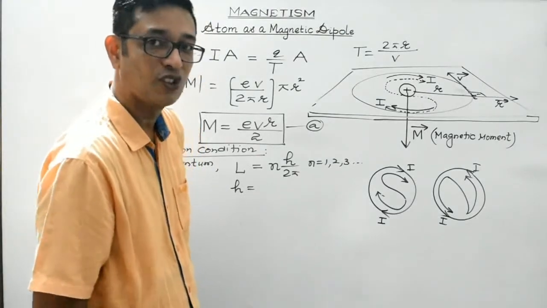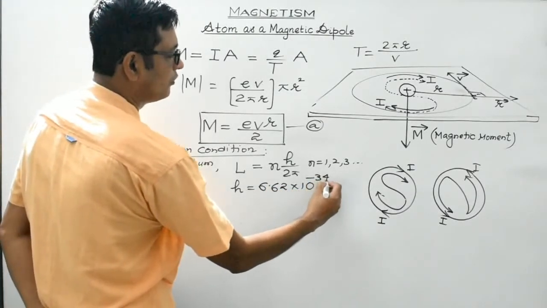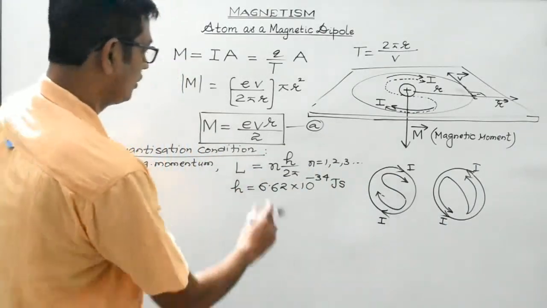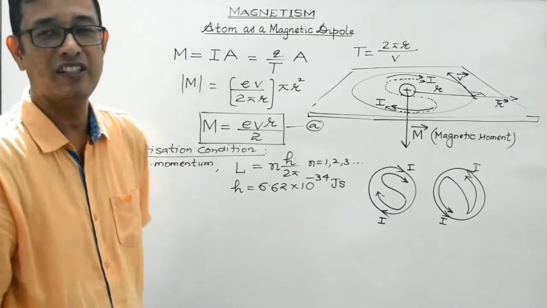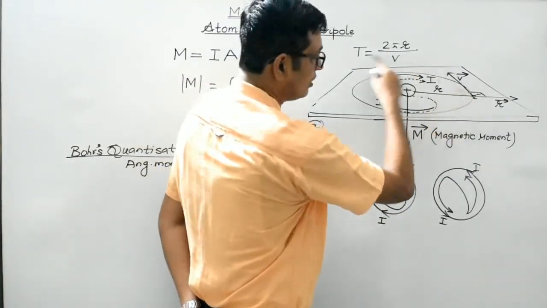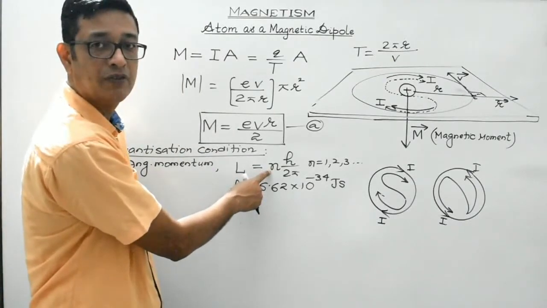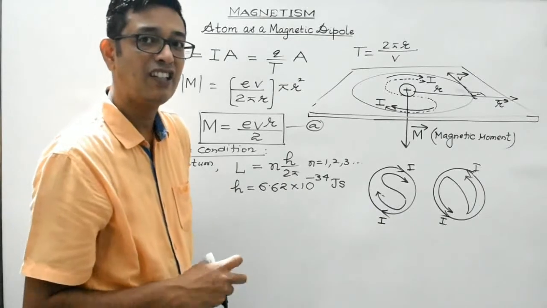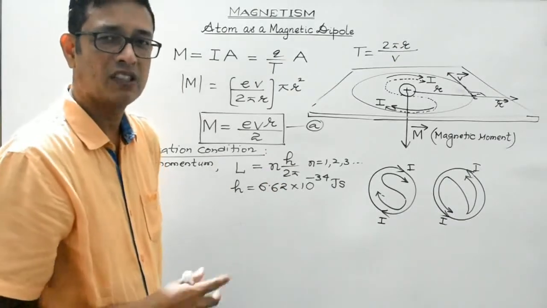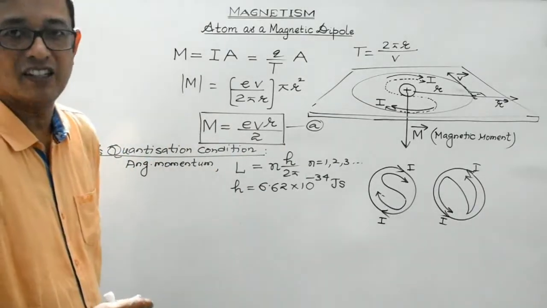And h is the Planck's constant. Its value is 6.62 into 10 to the power minus 34 joule second. This is its value, right? So this is Bohr's quantization condition. Again I repeat, students, the angular momentum associated with an electron revolving around the nucleus is given by some integral multiple of h by 2 pi. N is the integral multiple, 1, 2, 3 and so on, right? So here h is Planck's constant, which is 6.6 into 10 to the minus 34 joule second. So this is as per Bohr quantization condition.